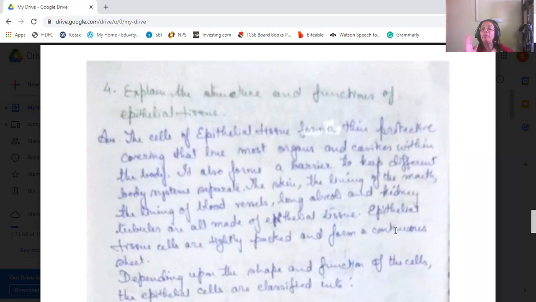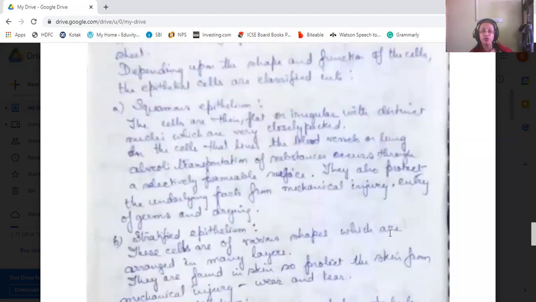And depending on the shape and the function of the cells, these epithelial cells are classified into, first is squamous epithelium. Now, the squamous epithelium cells are thin, flat or irregular cells with distinct nuclei which are very closely packed.